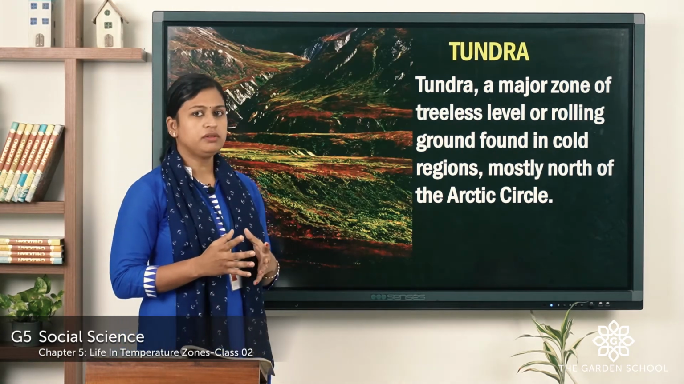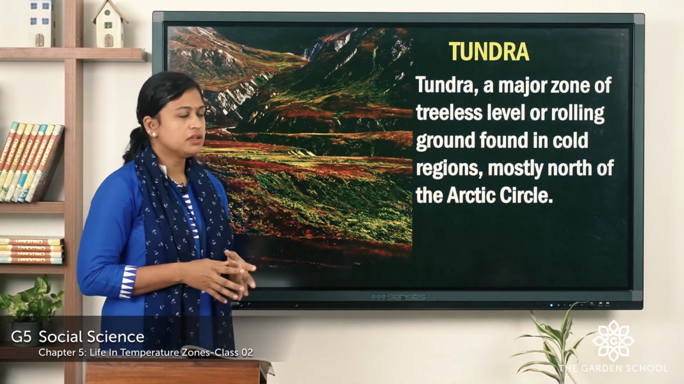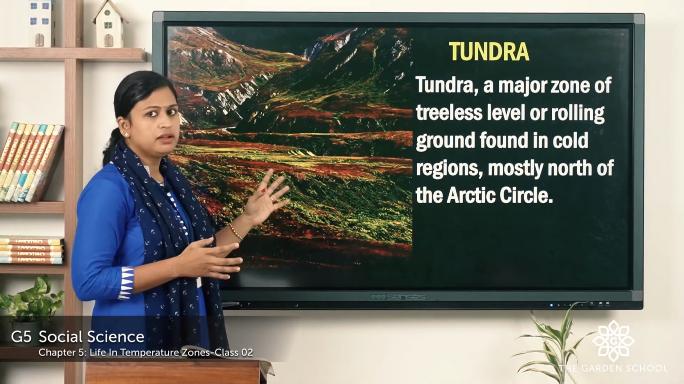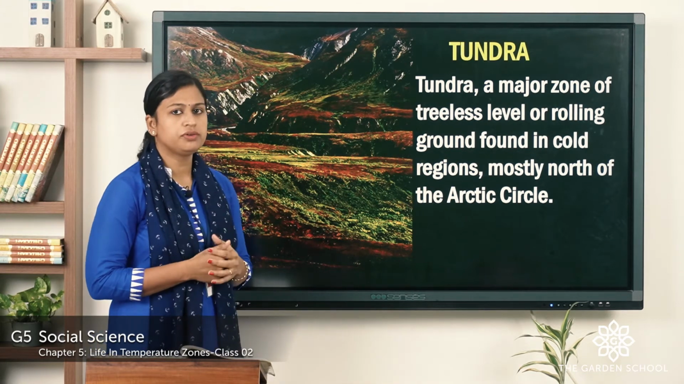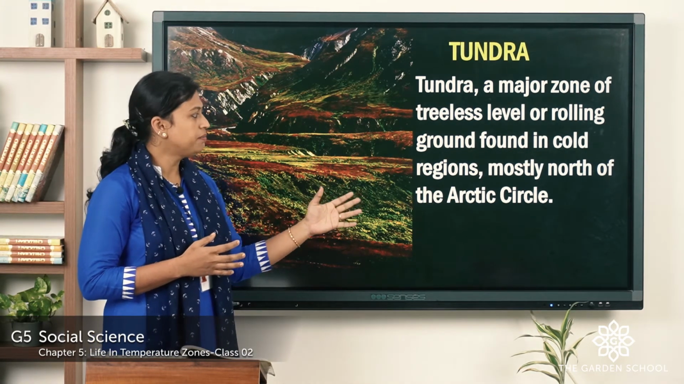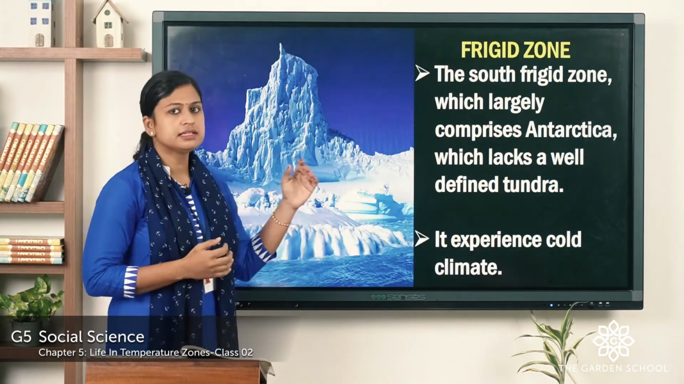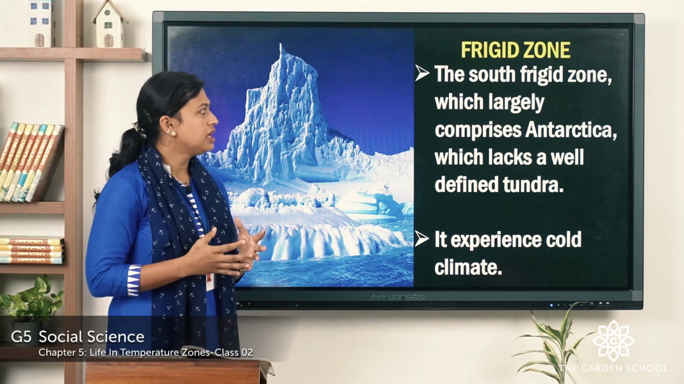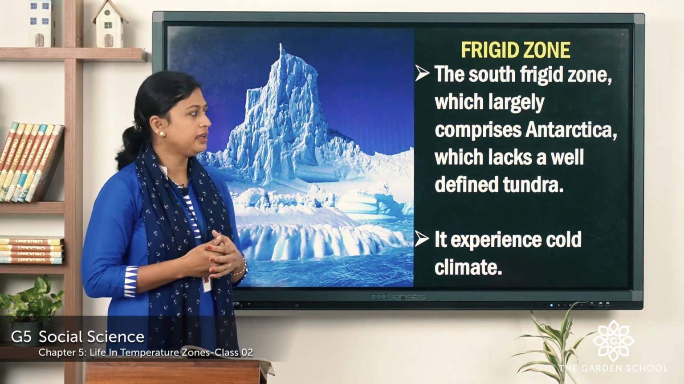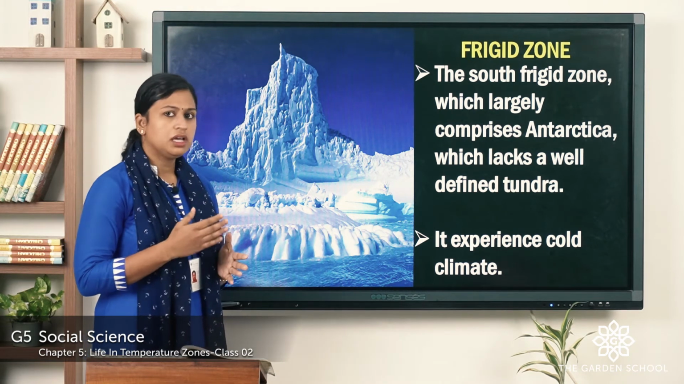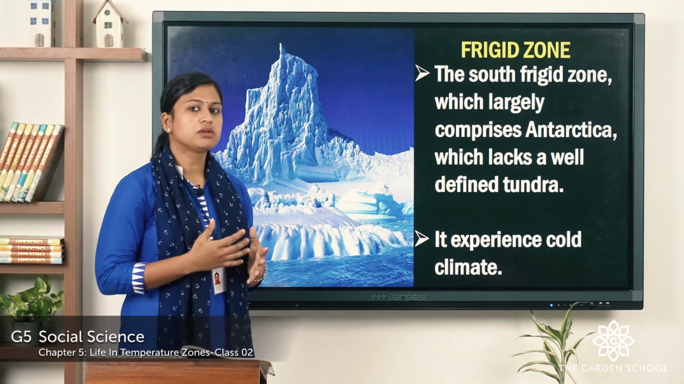Now let's see what is tundra region. So here you can see treeless level or rolling ground found in cold region, mostly in the northern part of Arctic Circle. Here there are no trees. Southern frigid zone. It largely comprises Antarctica, which does not have tundra region. It also experiences very cold climate.